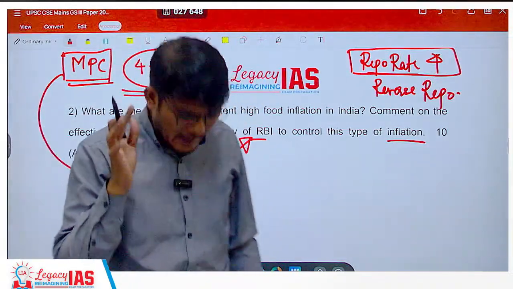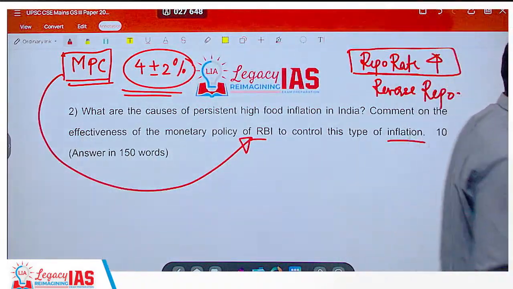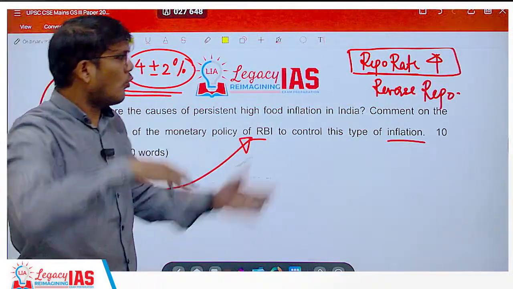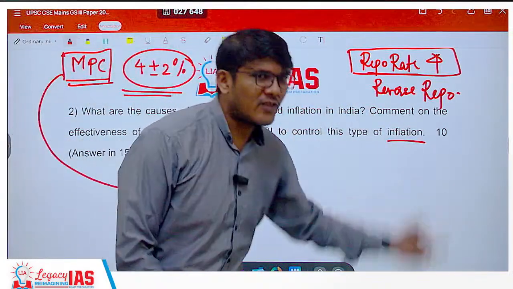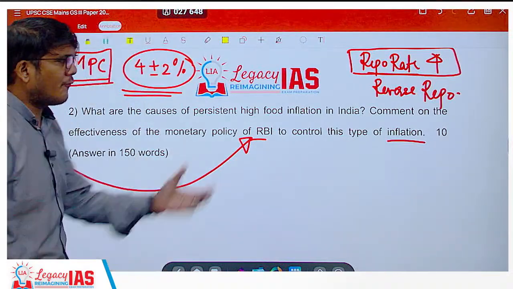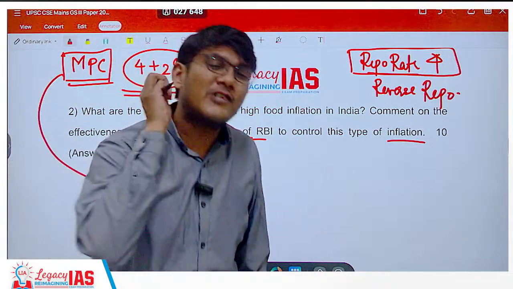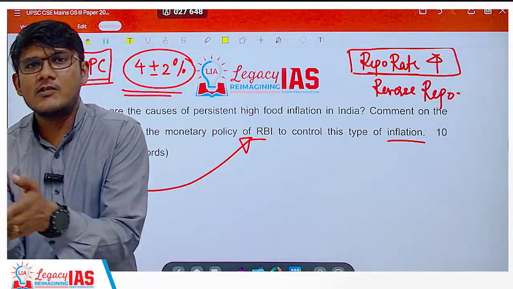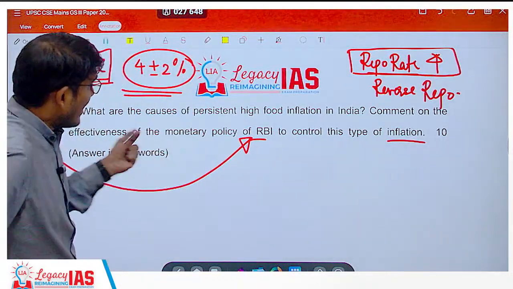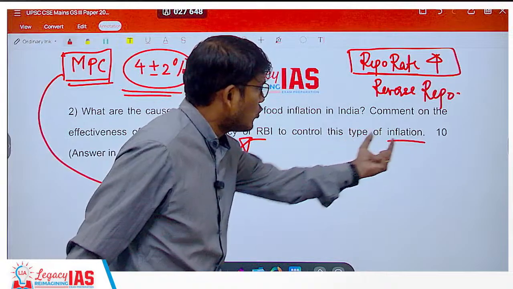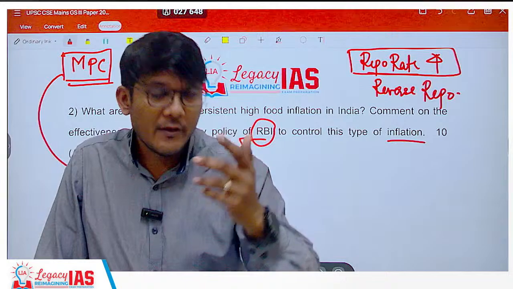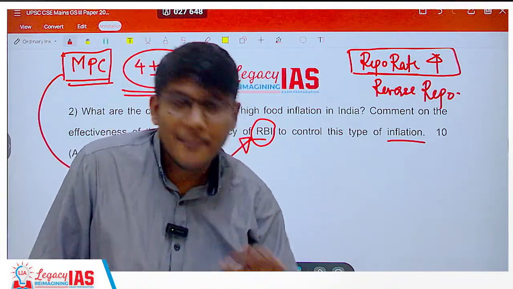It will still help. How? When you talk about food, you have big godowns and processing units, so you would be required to take loans for that. In that way, to some extent it will help. But for transportation, logistics, and day-to-day requirements, loans are not being taken. So only to some extent, in some sectors with respect to food, it can help. So the point for you to write is that the RBI alone cannot take care of it. There are various other factors. I hope this is absolutely clear.